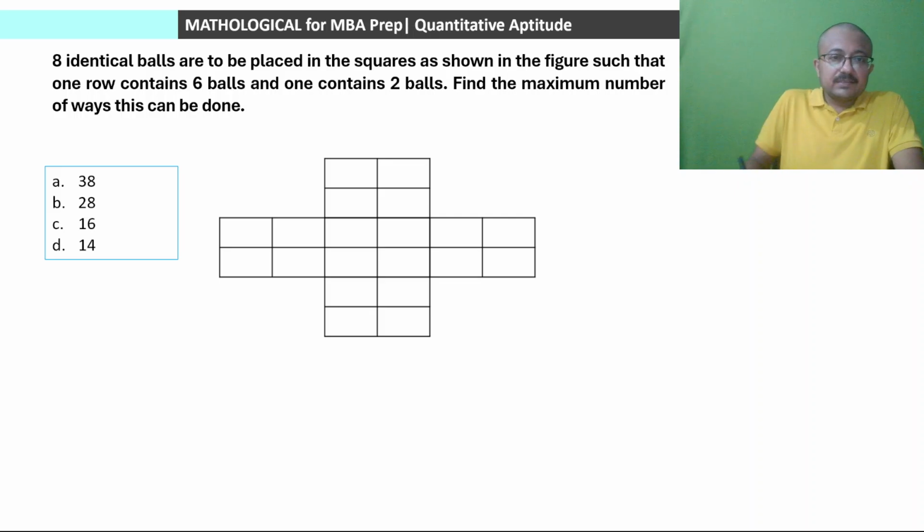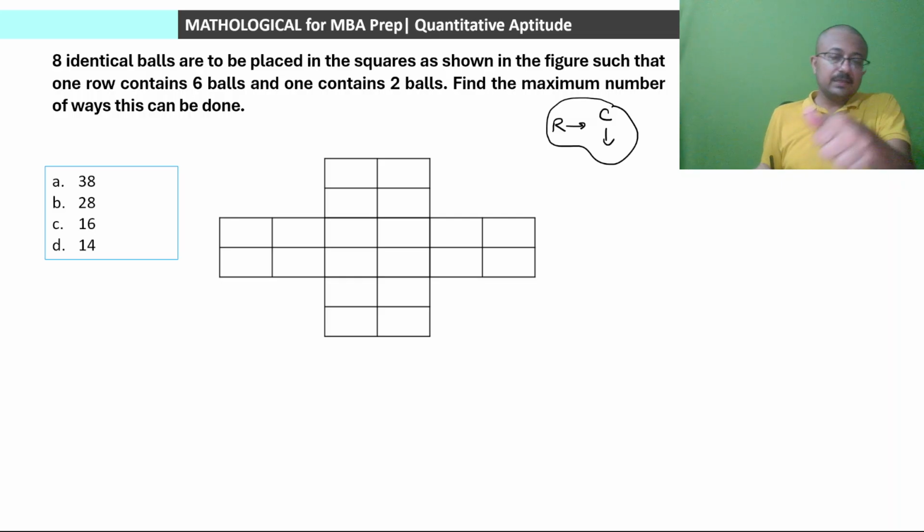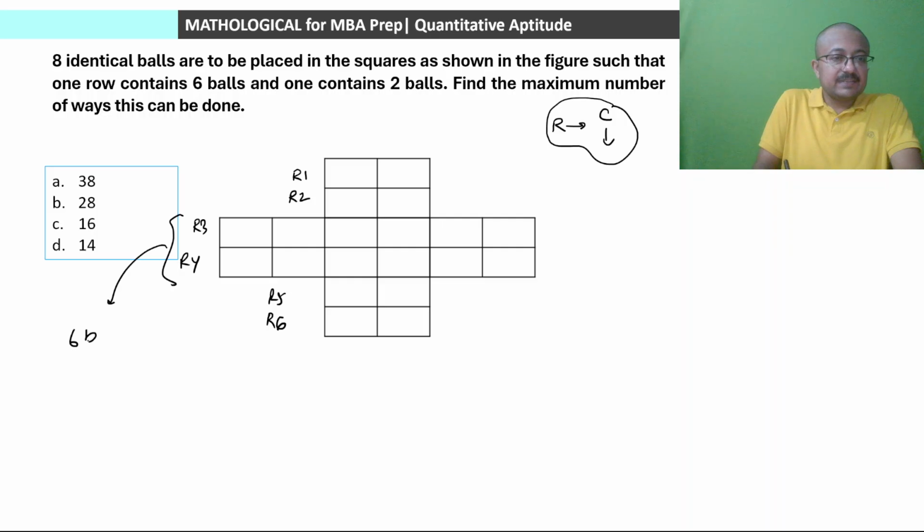So obviously, since rows are always horizontal and columns are always vertical unless otherwise mentioned. So in this case we are having 6 rows in total: row 1, row 2, row 3, row 4, row 5 and row 6, and only row 3 and row 4 are there which can contain 6 balls. If one square is containing exactly one ball, then only row 3 or row 4 can contain 6 balls. For any other row we can have at max 2 balls.